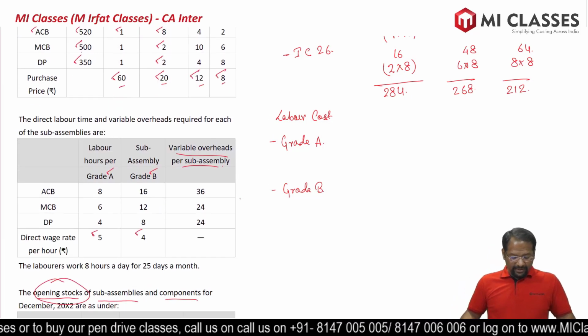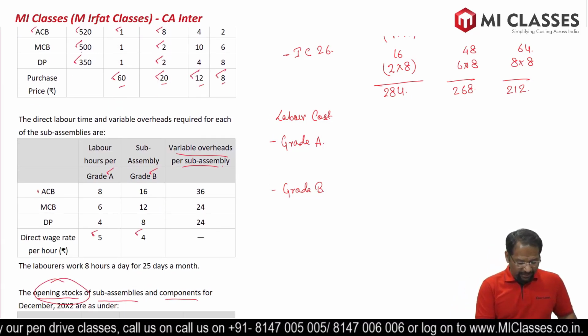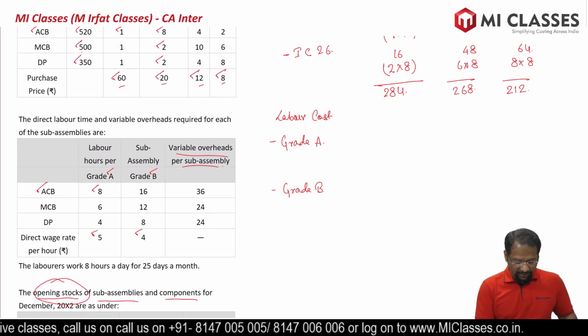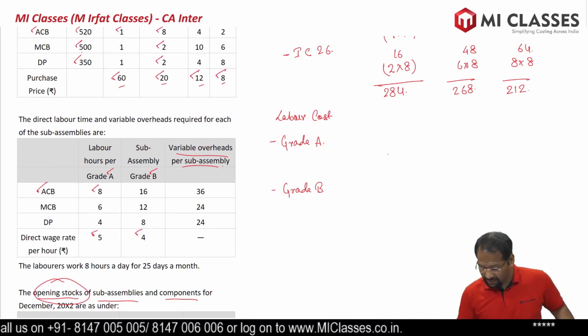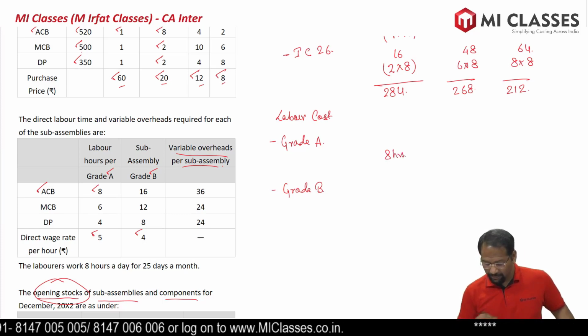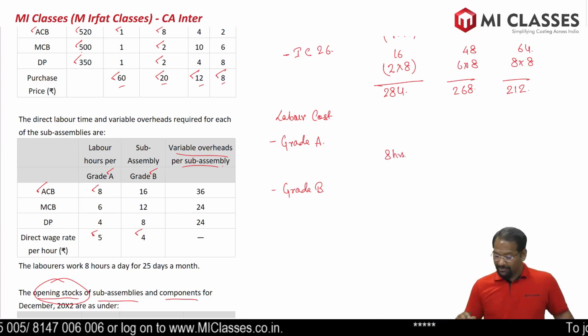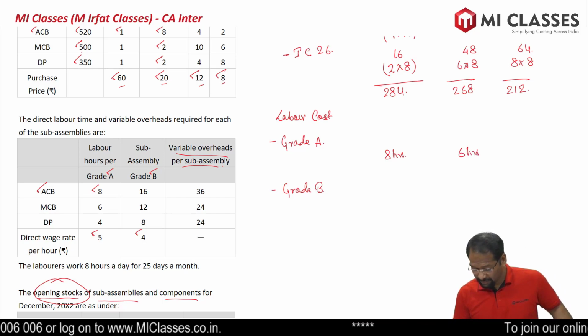Grade A, for making ACB, we require 8 hours. For making MCB, we require 6 hours. Likewise, we require 4 hours.